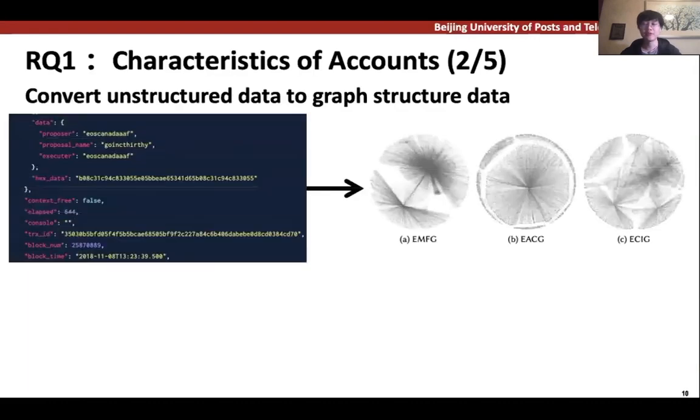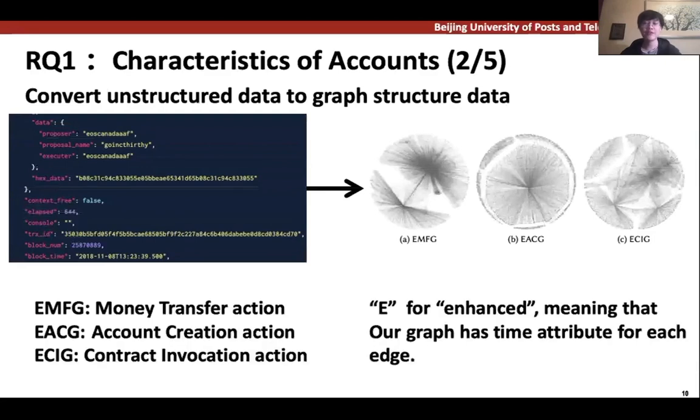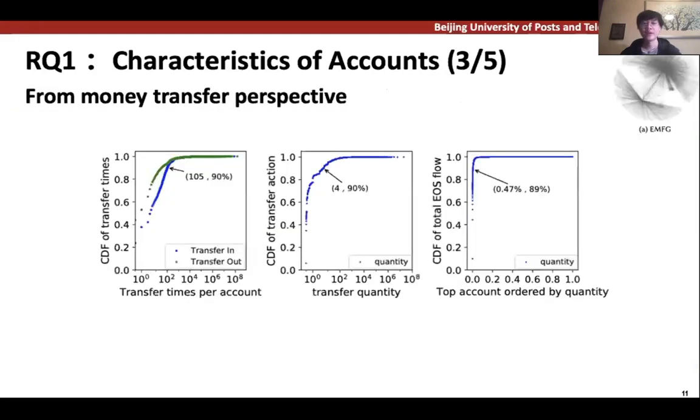So we did the conversion, turning unstructured data to graph structured data. Here, EMFG corresponds to the transfer action, EACG corresponds to the account creation action, and ECIG corresponds to the invocation action. All 3 graphs here have a timestamp for each edge, whose granularity is 1 day. Based on the 3 graphs we constructed, we have 3 interesting insights about the whole ecosystem of EOSIO.